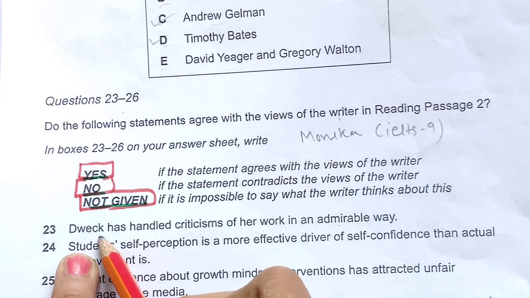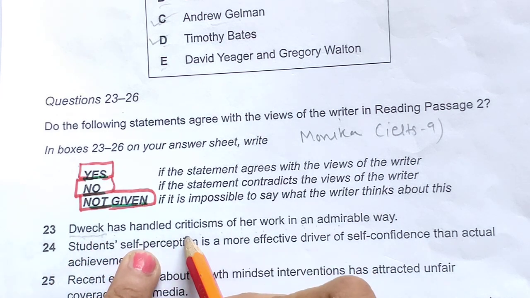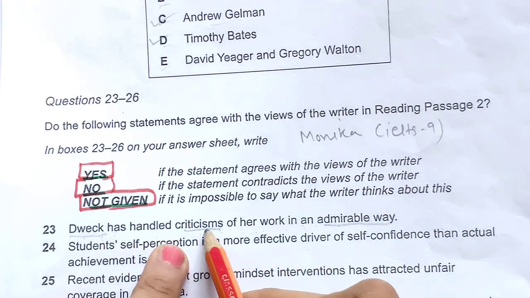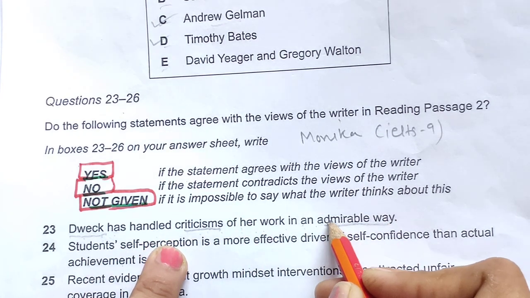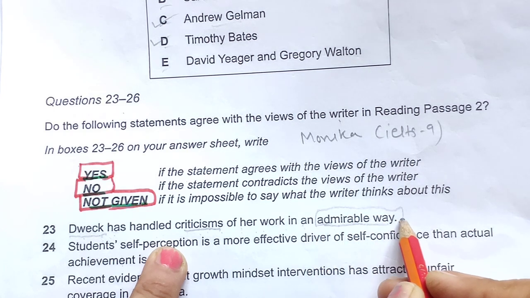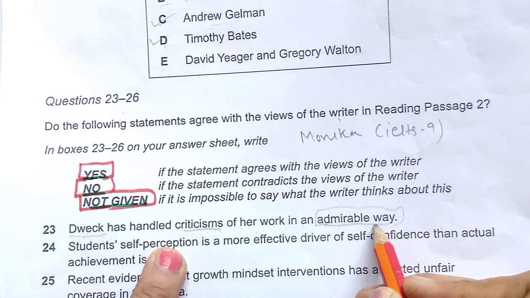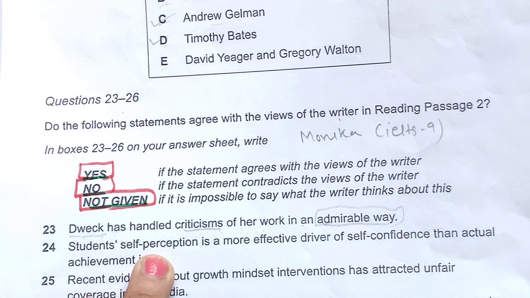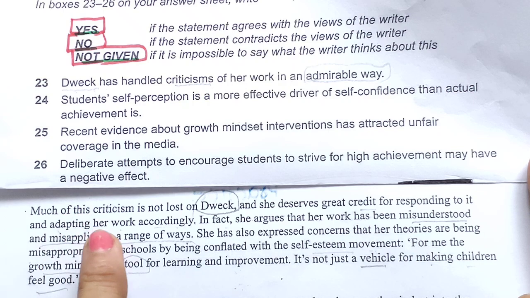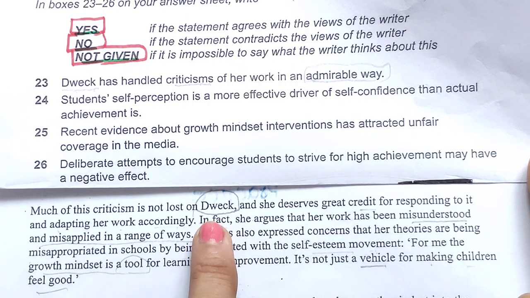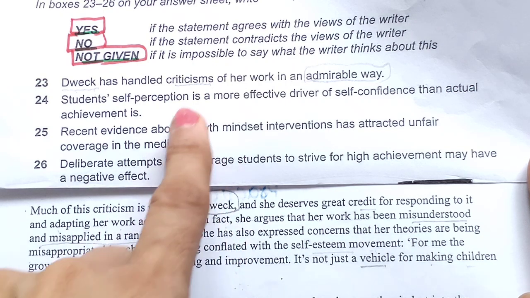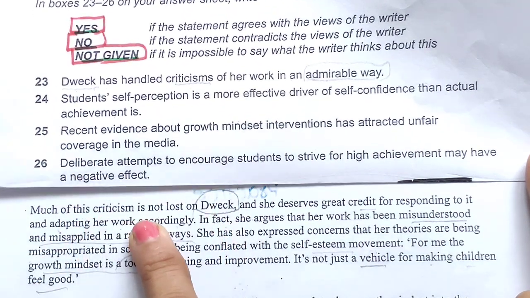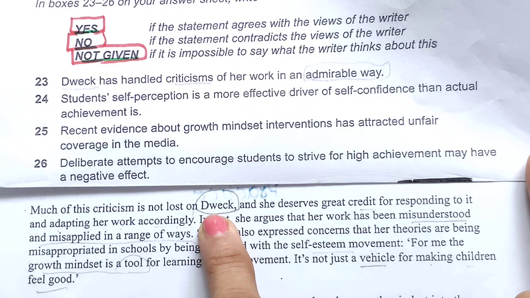So Dweck, this is the keyword, has handled criticism in an admirable way. After getting the location, we will try to find whether it was in an admirable way or in a different way, in an aggressive way or something different. Okay, let's go to the location. As I told you, in the previous paragraph somewhere they were talking about some criticism of this person. So here in this paragraph: much of this criticism is not lost on Dweck.